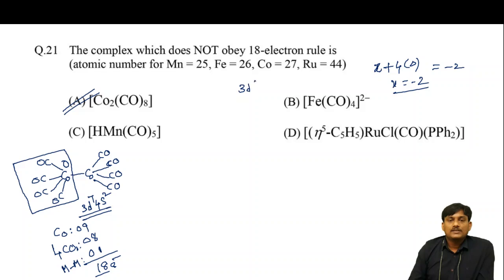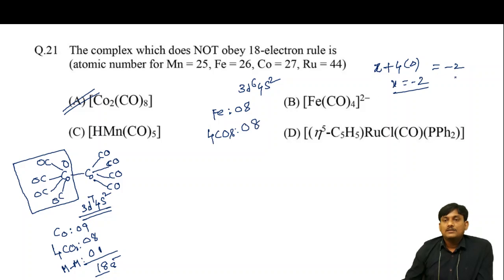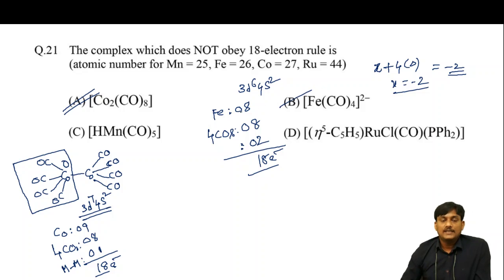The configuration will be 3d6 4s2. So in the elemental state, the electrons will be 8, and from 4 CO ligands, you will get 8 electrons, and -2 means you have an extra 2 electrons. So finally 18 electrons. So this one also obeys the 18 electron rule.